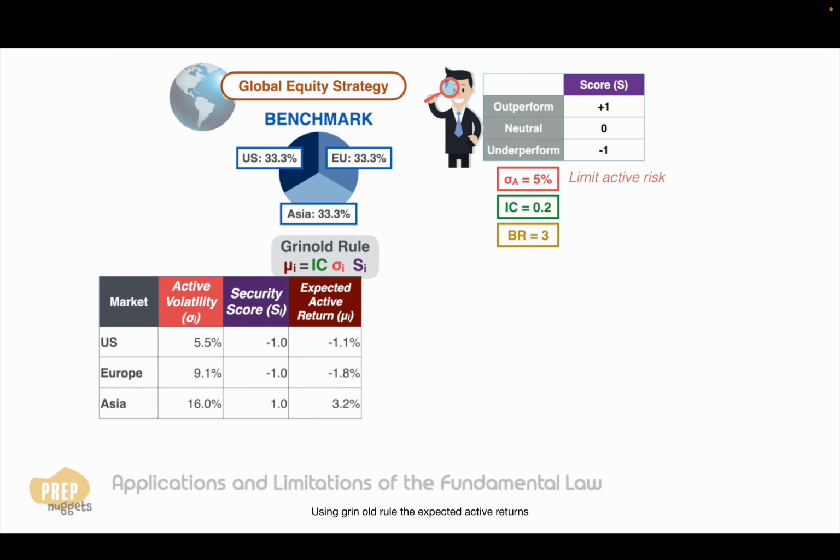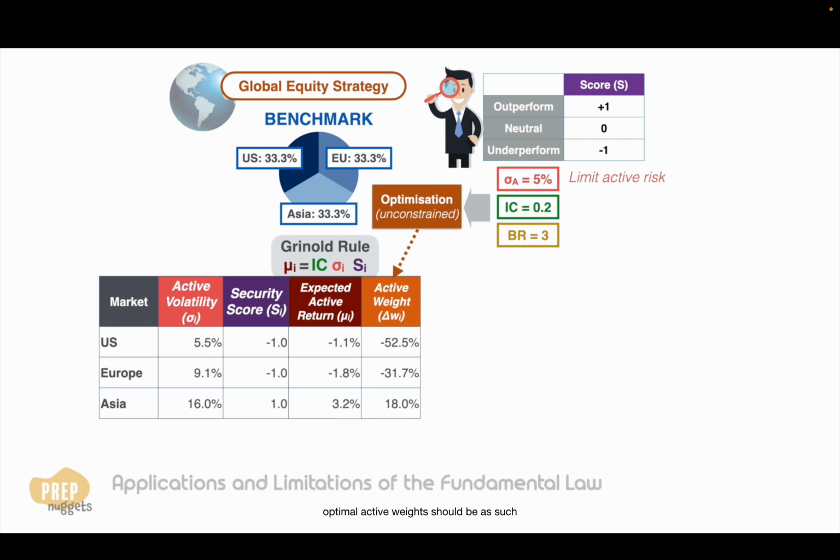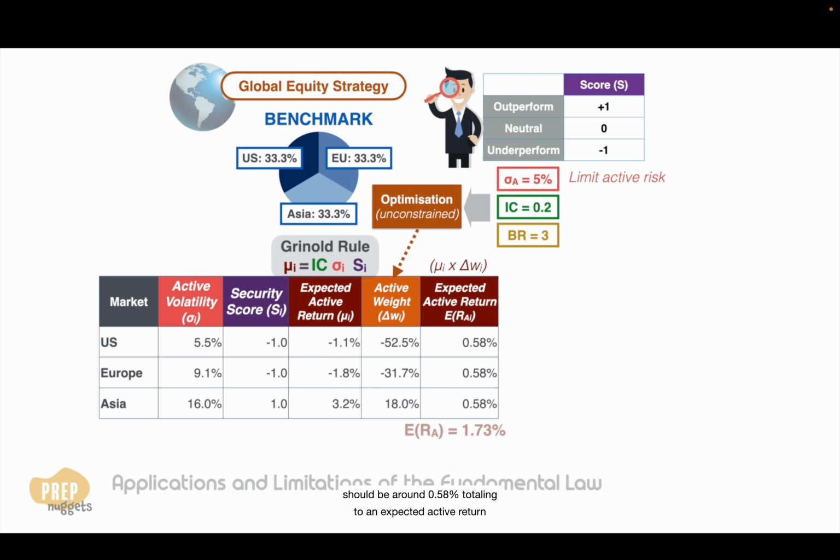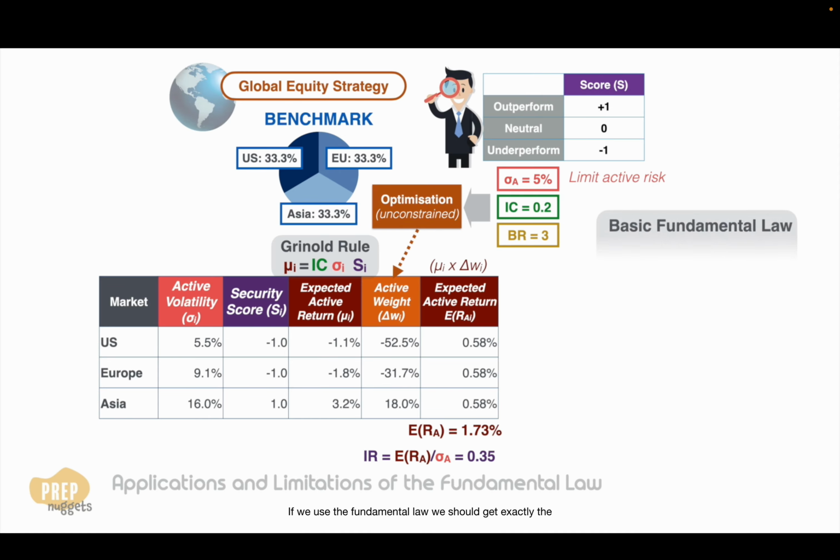Using Grinold's rule, the expected active returns of the various markets are as such. Based on unconstrained optimization, the optimal active weights should be as such, and the expected active return for each market should be around 0.58%, totaling to an expected active return of 1.73% for the portfolio. Based on active risk of 5%, the information ratio is 0.35. If we use the fundamental law, we should get exactly the same figures.